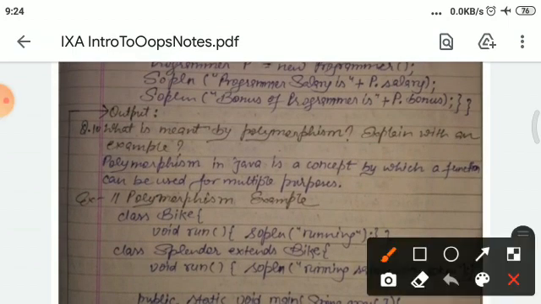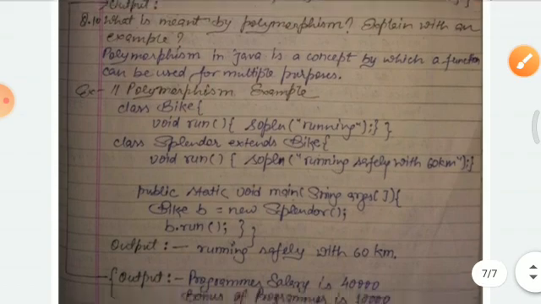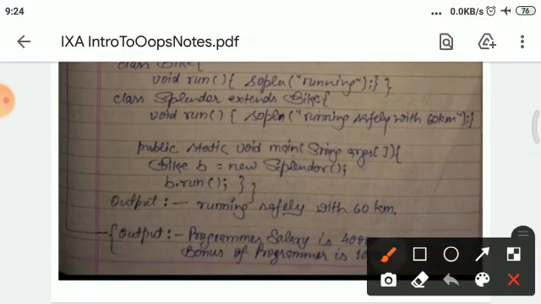And next question is what is meant by polymorphism? Explain with an example. Polymorphism in Java is a concept by which a function can be used for multiple purposes. And here in the polymorphism example, a class Bike is created and a run method is defined, and another class is created, Splendor, that inherits the Bike class. And here a run method is defined in another way and for another purpose.